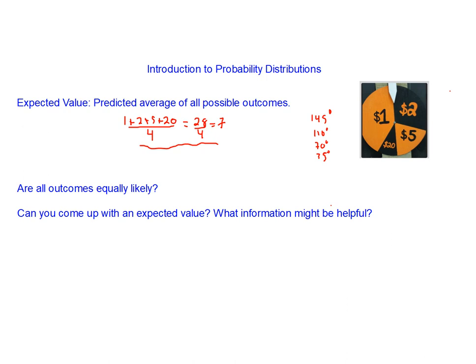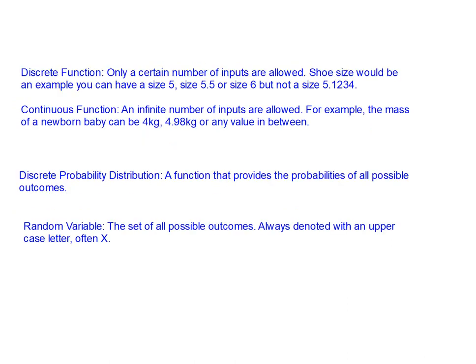So let's move on here. We're going to go through a couple of definitions just to make sure everybody's on the same page. For a discrete function, only certain values for inputs are allowed. For example, shoe size is what we would call a discrete value. The reason for that is that we can have a size 5 shoe, we can have a size 5.5, we can have a size 6, but we can't have a size 5.1234. That size doesn't exist. There are only certain values that our function can take on.